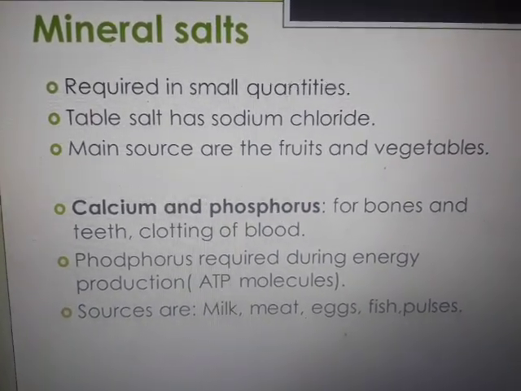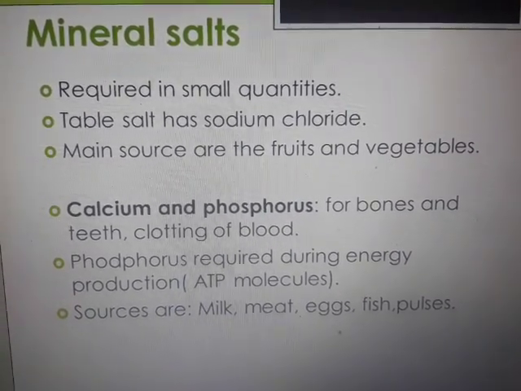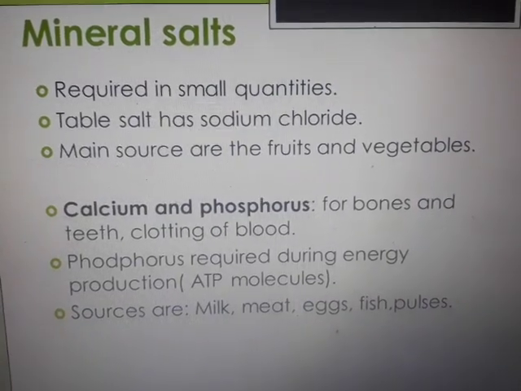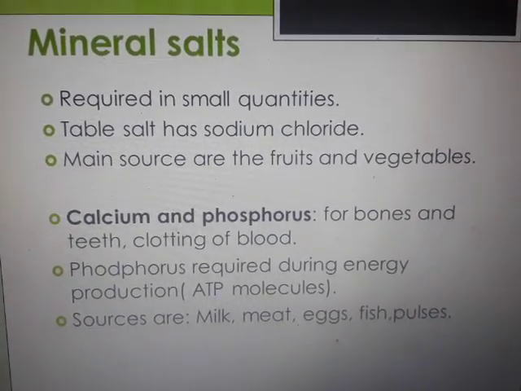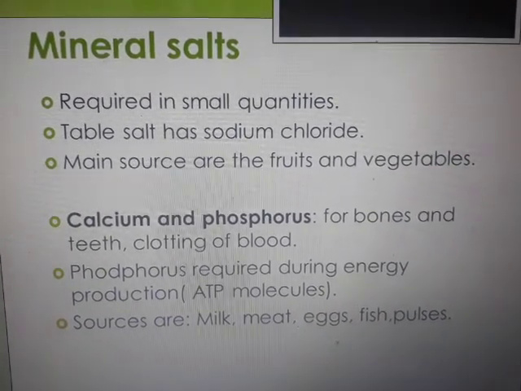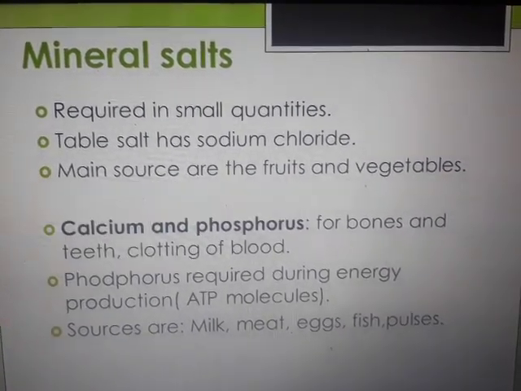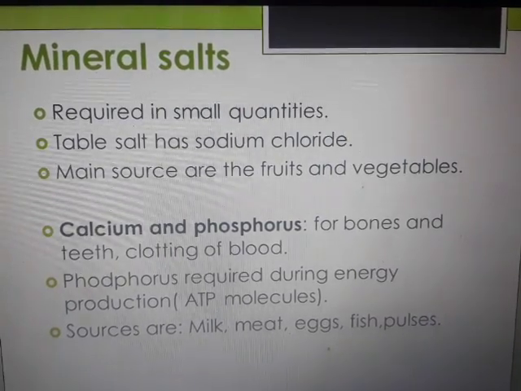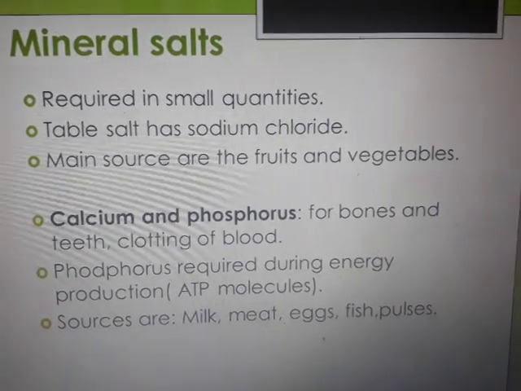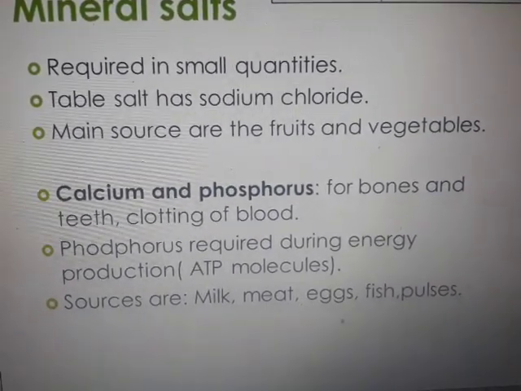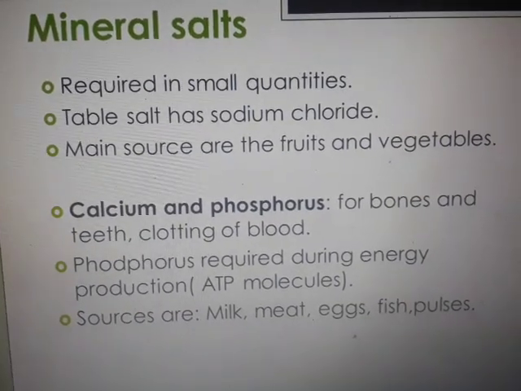The table salt which we have is the sodium chloride thing, and the main source of minerals are fruits and vegetables. That is why your parents, whenever they say have this fruit or eat this vegetable in the form of sabji or whatever it is, salads and all, you are supposed to listen, because they give you very important mineral salts. Okay, mainly what do they have? Calcium and phosphorus. What are they required for?